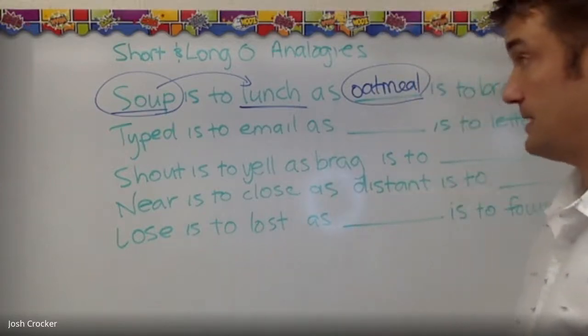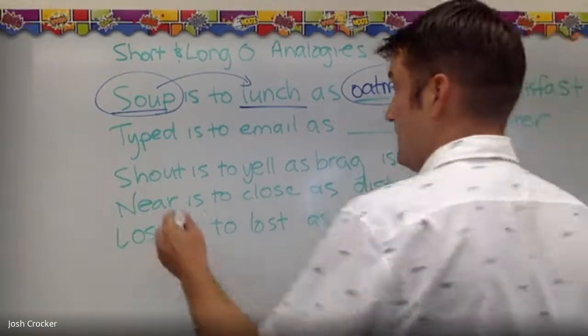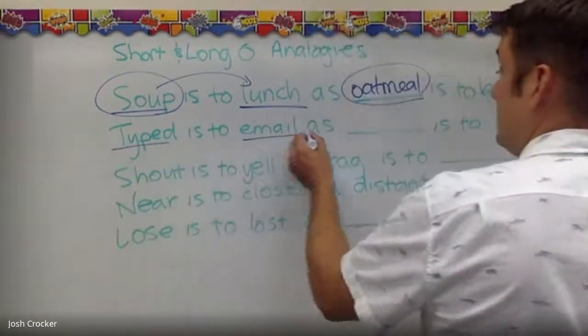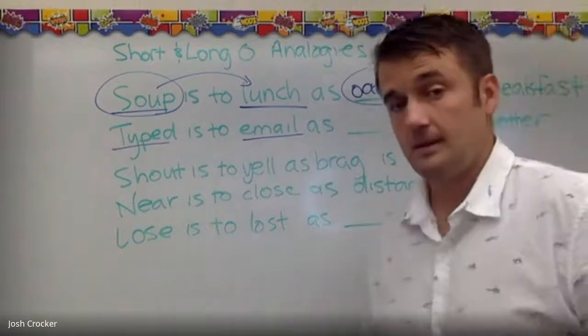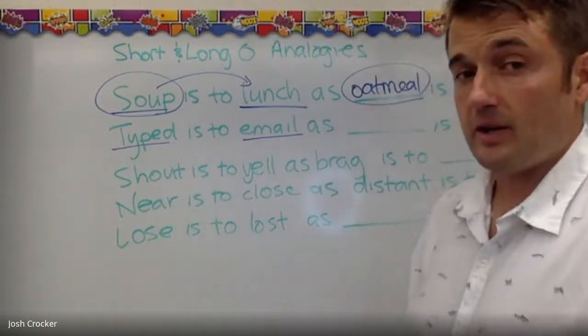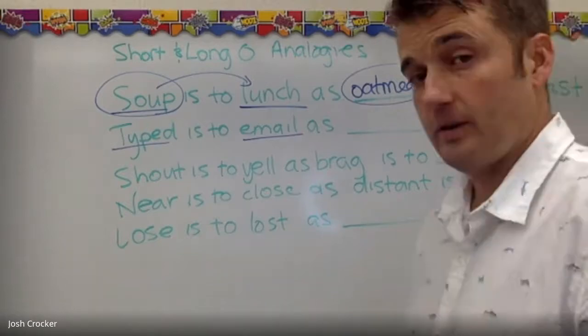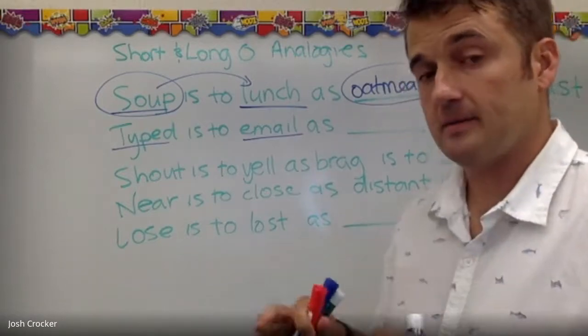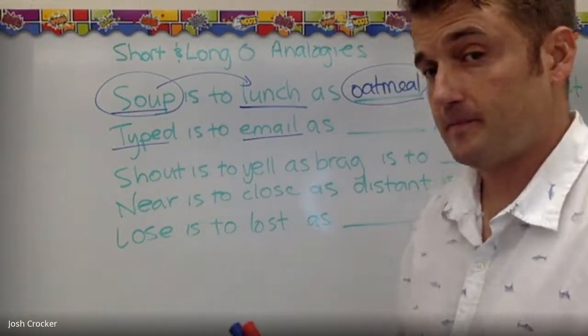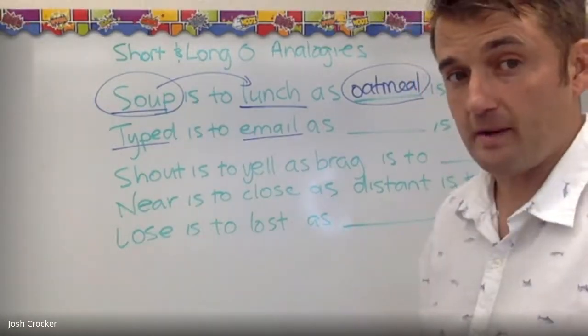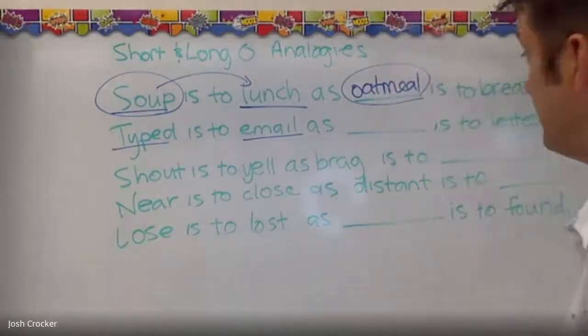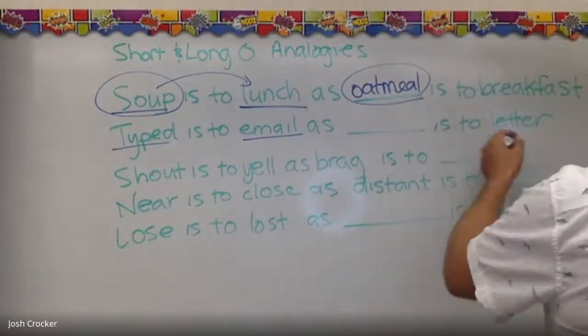Second example, typed is to email. These are our first two words, typed, email. Well, you guys probably haven't sent a lot of emails in your life, but when I send an email, I type it, okay? That's how you create an email, by typing. And then it says as, something is to letter.